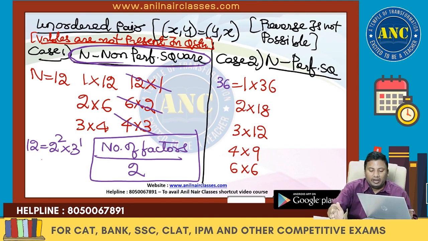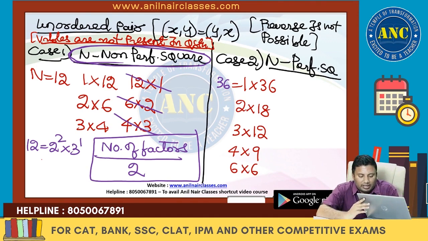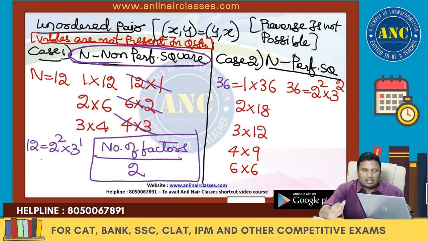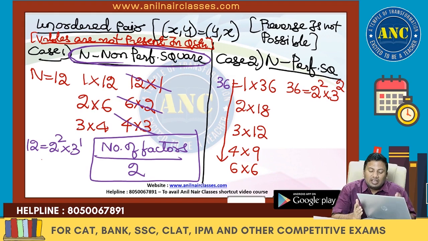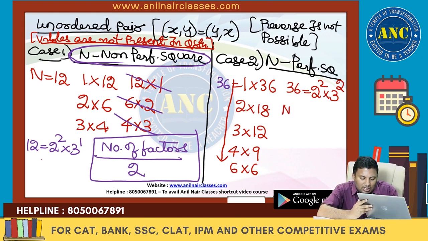Reverse cannot be taken. 36 is 2 square into 3 square. Totally 9 cases are there. These 4 reverse is taken out. So this is nothing but number of factors plus 1 by 2.